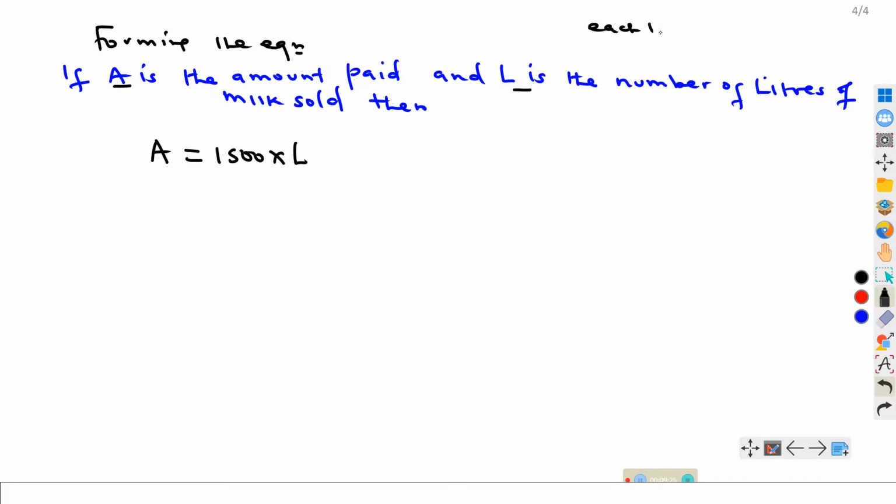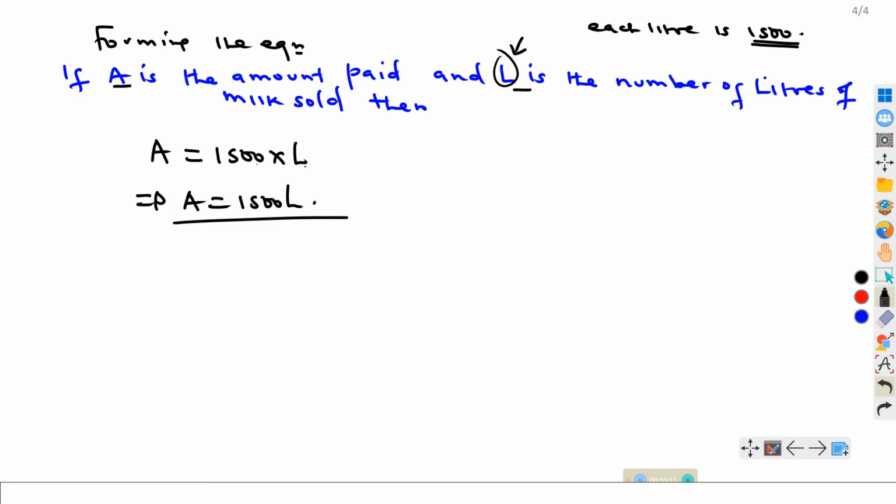Because you can see that if A is the amount and L is the number of litres, remember each litre is 1,500 shillings. So if each litre is this, then how much amount will be paid for L litres? The amount that will be paid for L litres will be the same as 1,500 times L, because each litre is 1,500. So if I have L litres, then the total amount that will be paid will be A, which is equal to 1,500 times L, which gives us A as 1,500 L.